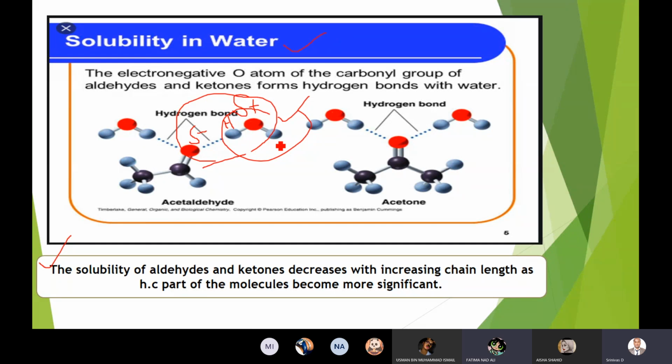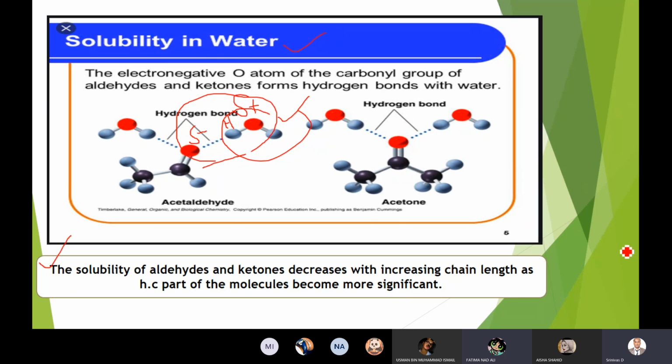And what do you mean by this: the solubility of aldehydes and ketones decreases with increasing chain length as the hydrocarbon part of the molecule becomes more significant? When the length of the hydrocarbon chain increases, it becomes less soluble.